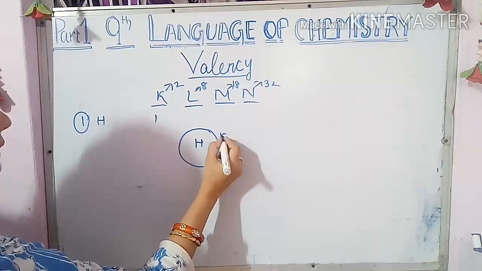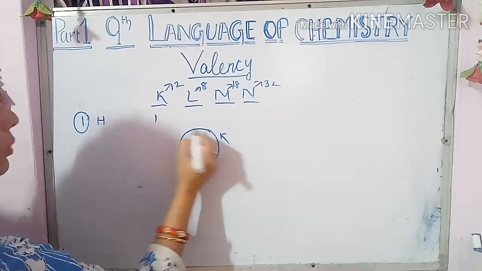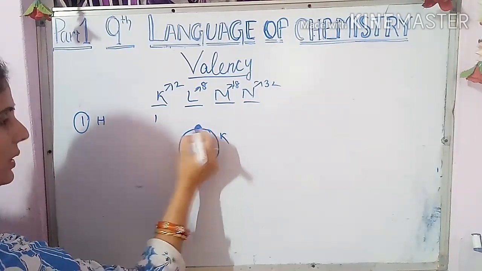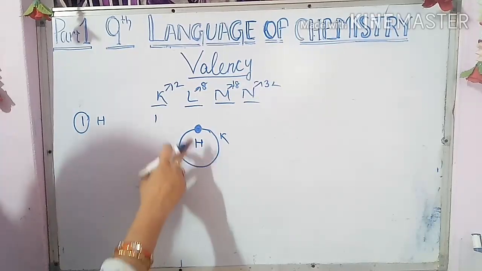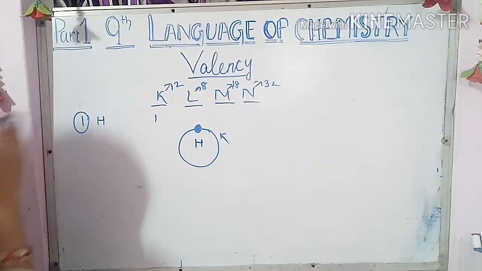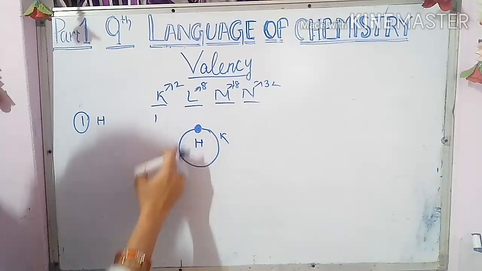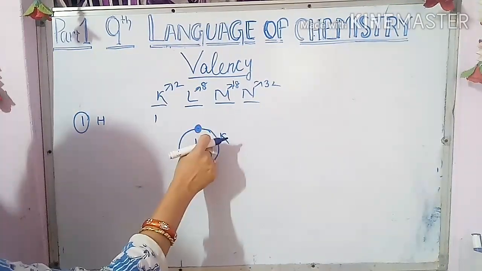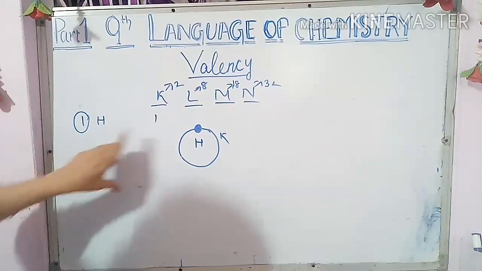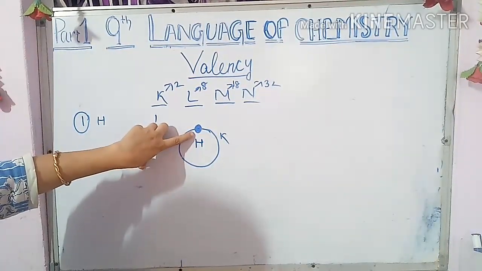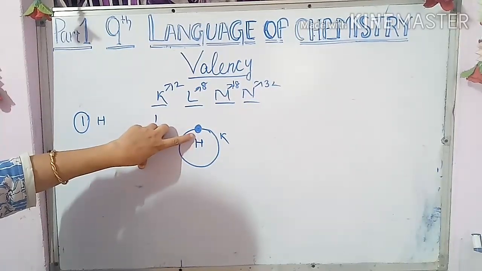Suppose I show you, this is the cell of hydrogen. This is your K cell. As hydrogen has 1 electron, only 1 electron is in the K cell. The K cell became the outermost cell, and in this outermost cell 1 electron is there. So for hydrogen, the valence electron is 1, and that 1 electron will take part in your chemical reaction.